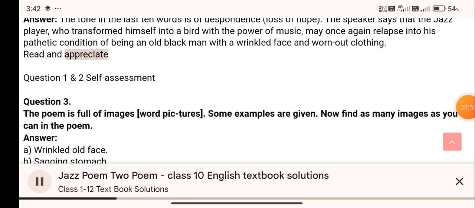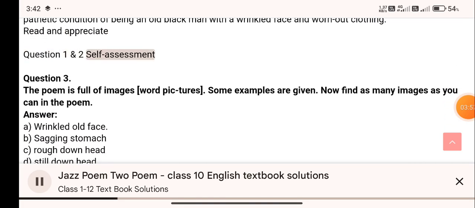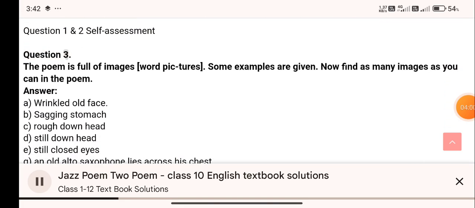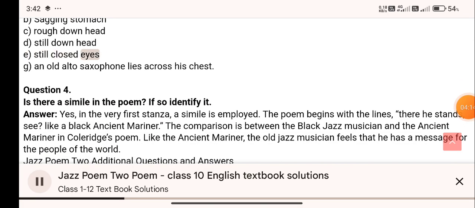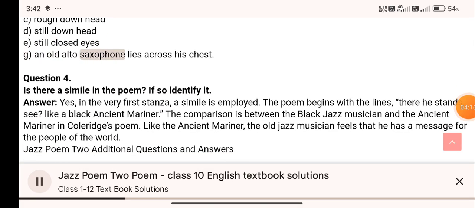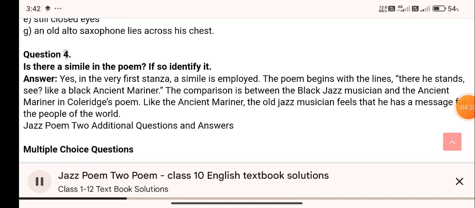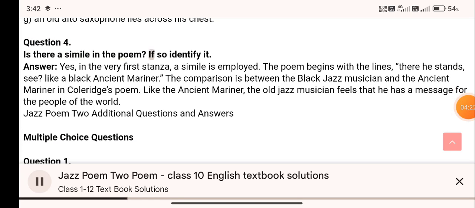Read and appreciate. Questions 1 and 2: self-assessment. Question 3. The poem is full of images, word pictures. Some examples are given. Now find as many images as you can in the poem. Answer. B. Sagging stomach. E. Still closed eyes. G. An old alto saxophone lies across his chest. Question 4. Is there a simile in the poem? If so, identify it.